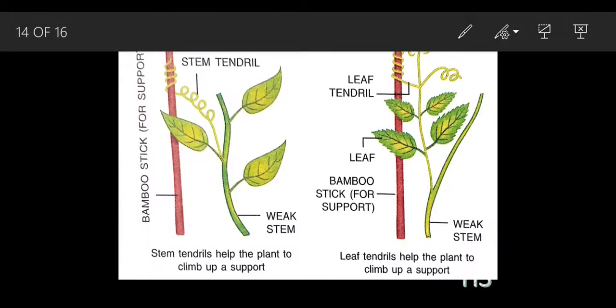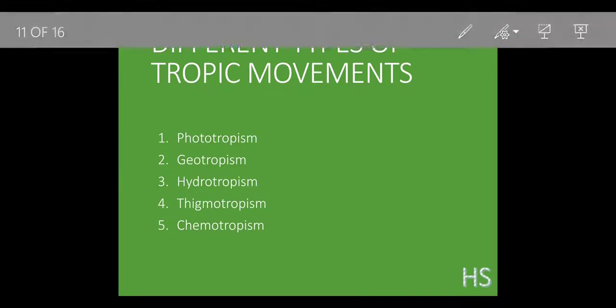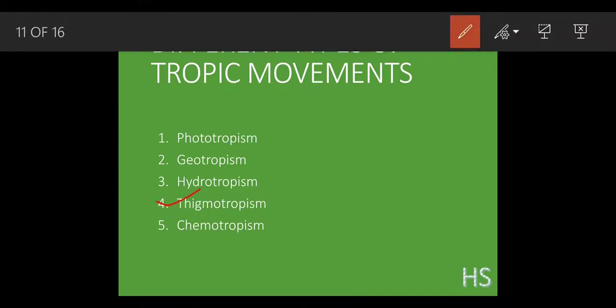Now there is one more tropism, that is thigmotropism. First, let's understand the word. The word thigmo means touch. What happens when we touch Mimosa pudica, the touch-me-not plant?